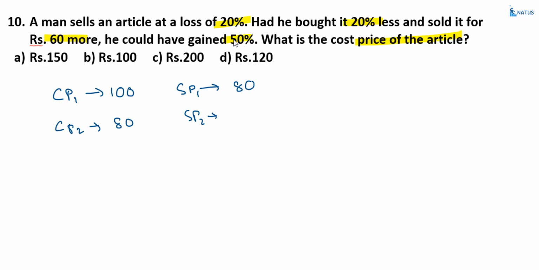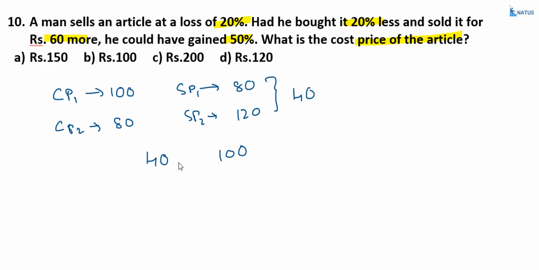How much profit did he get? 50%. What is 50% of this one? That is equal to 40. So 80 plus 40, that is equal to 120. Now what is the difference between the two selling prices? That is equal to 40. Right? The difference between the two selling prices is equal to 40.